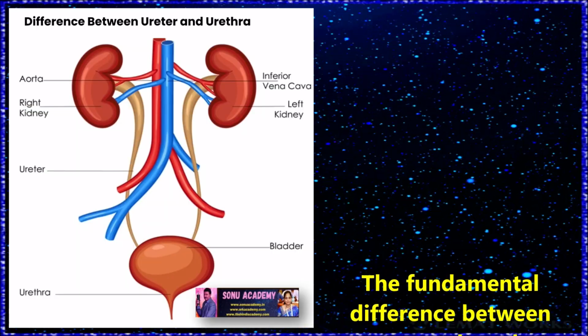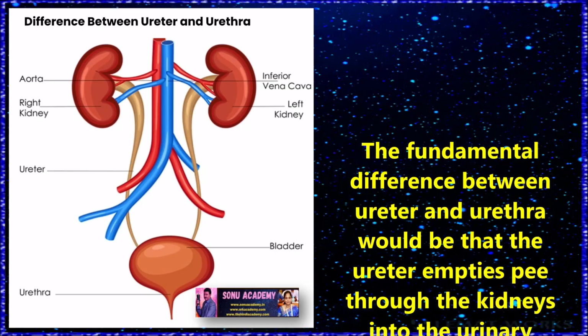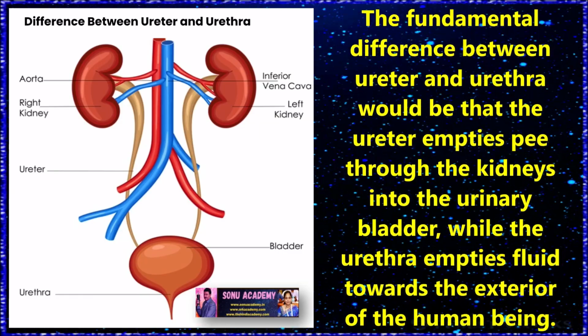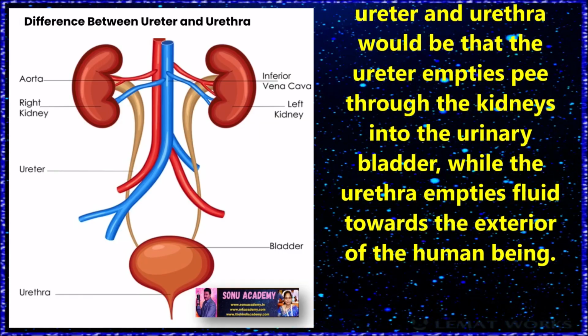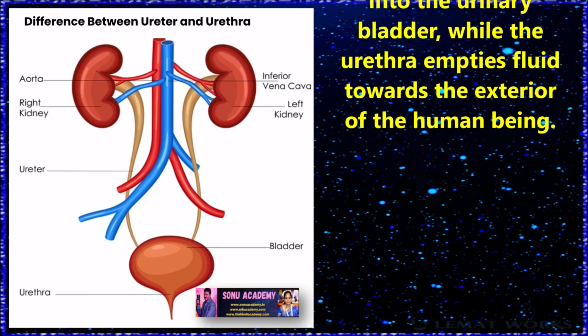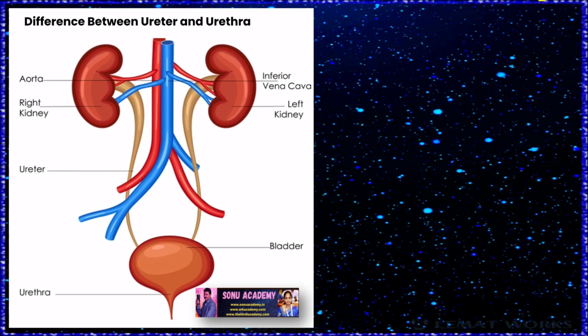Children, now let us discuss the difference between the ureter and the urethra. The fundamental difference is that the ureter empties urine from the kidneys into the urinary bladder, while the urethra empties fluid towards the exterior of the human being.